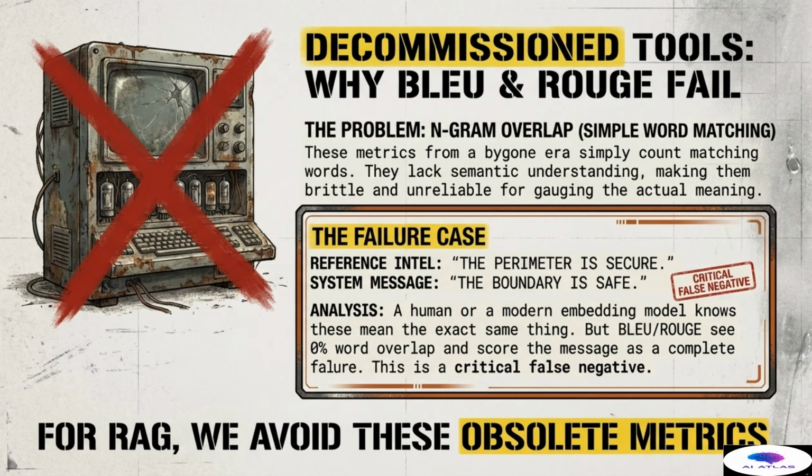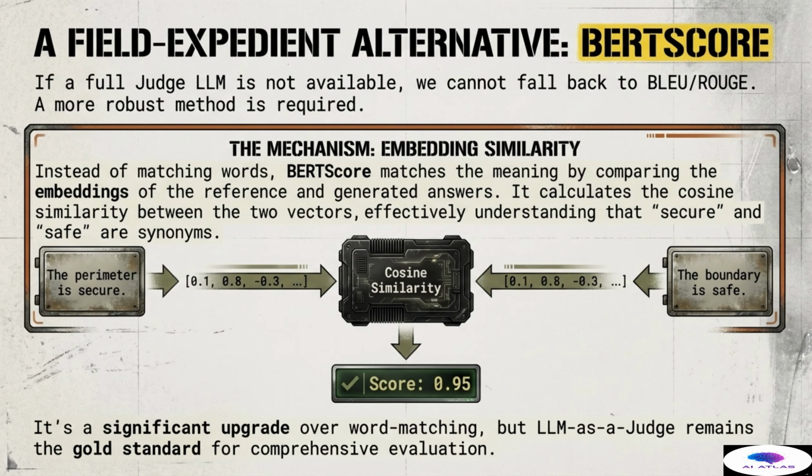We discard these obsolete metrics because they cannot distinguish between subtle synonym usage and actual factual error, leading us to distrust perfectly good output. For RAG evaluation, we must avoid word-matching metrics entirely. If a full, trusted judge LLM is not immediately available due to latency, cost, or resource constraints, we cannot afford to fall back on the obsolete errors of BLEU or Rouge.